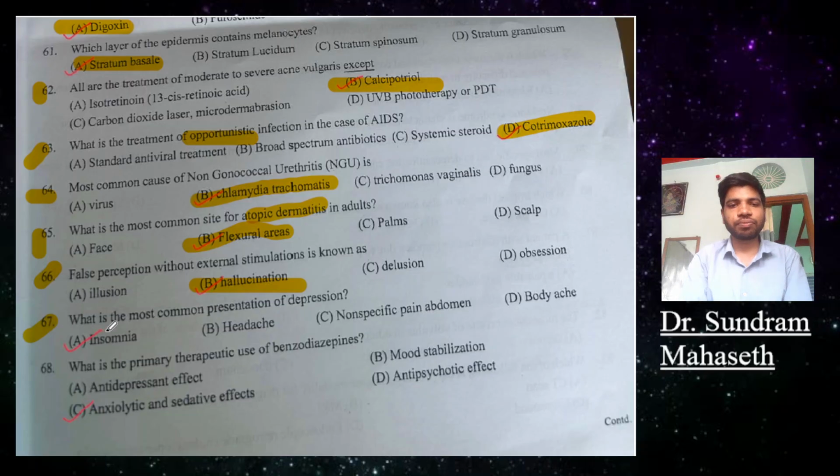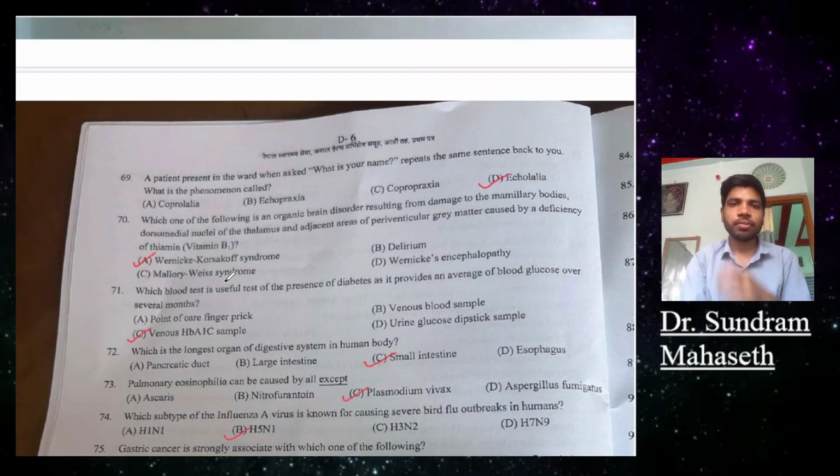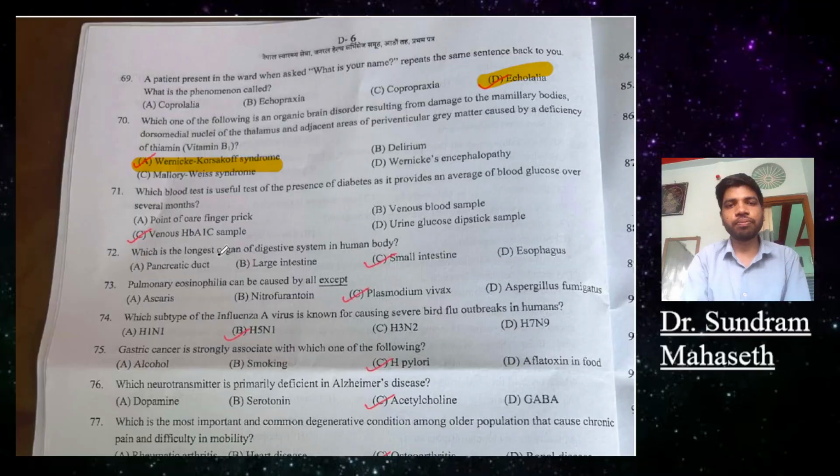Question 67. What is the most common presentation of depression? Insomnia. Which of the following is the therapeutic effect of benzodiazepine? It is anxiolytic and sedative. A person presented in the ward, and when asked what is your name, repeats it in the same manner. What is the phenomenon called? Echolalia. Which of the following is an organic brain disease resulting in damage to memory and mental status? A, Wernicke-Korsakoff syndrome.